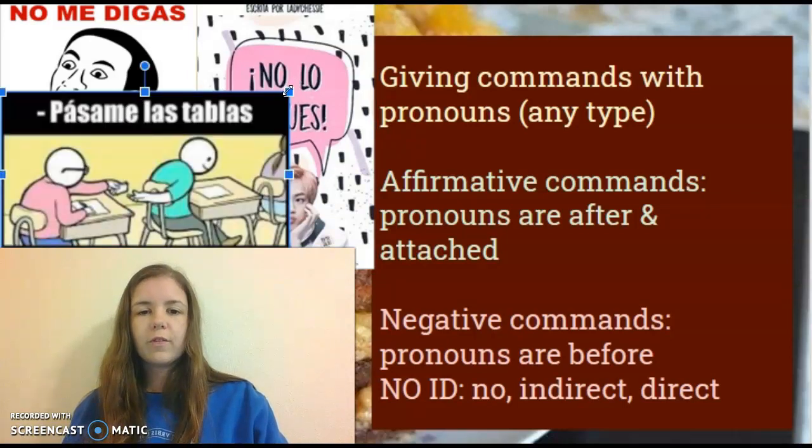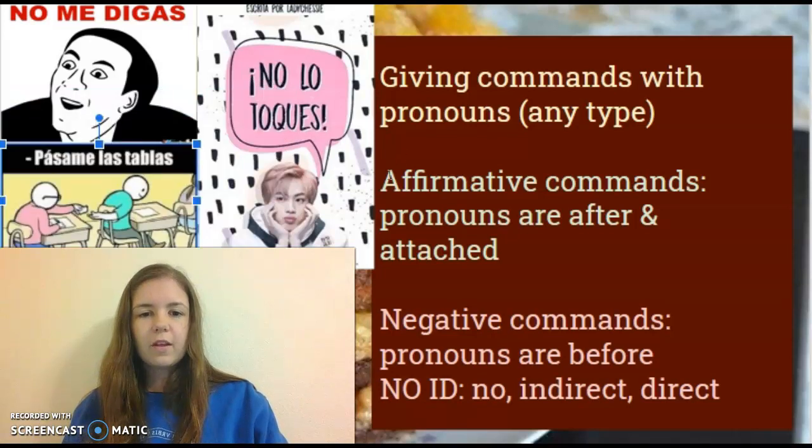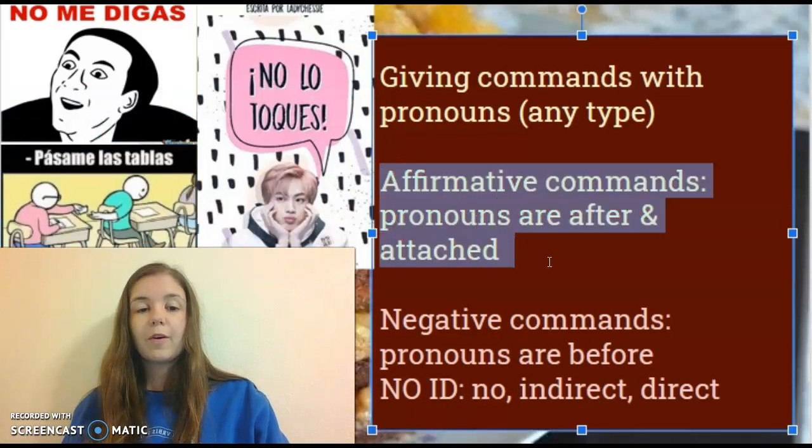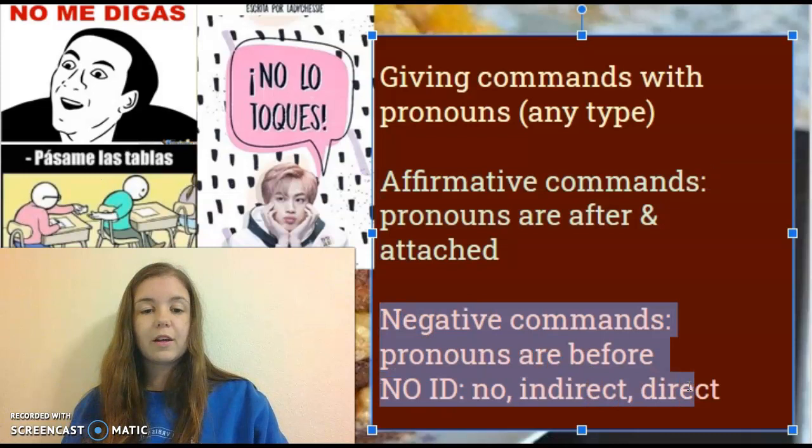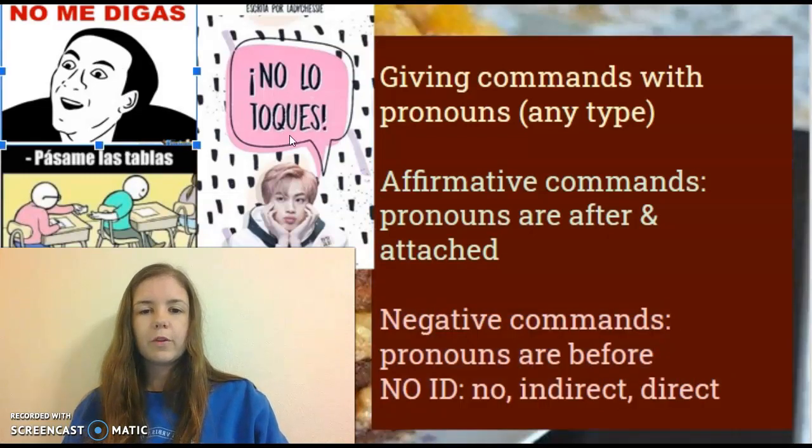A reason for this is if it is an affirmative command, your pronoun is going to come after and attached to the end of the word, whereas in negative commands, the pronoun is going to come beforehand. So don't tell me and don't touch it are negative, pronoun comes before. Pass me the cheat sheet, the pronoun is going to come afterwards.